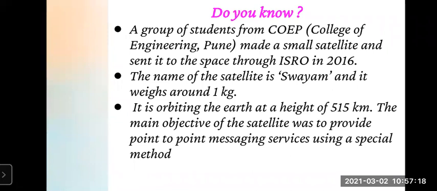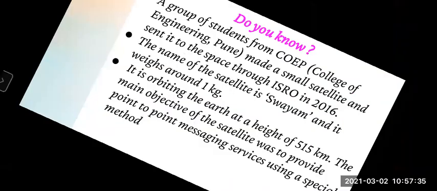So the height of this satellite is near about 515 kilometers. Means it is in low Earth orbit. Clear? Then, so this is just an information given about what they have done. Now we will move on to the next point.